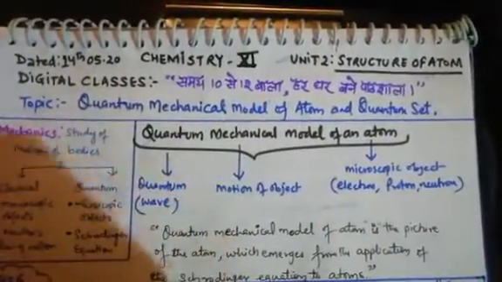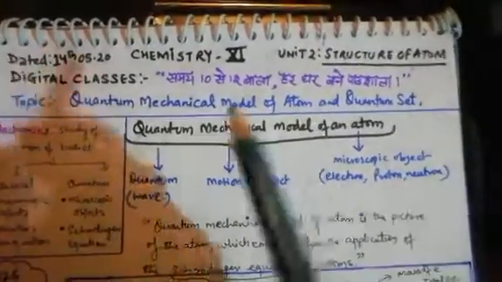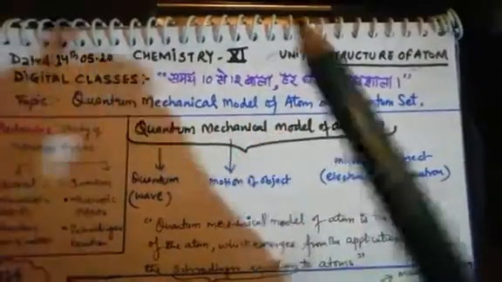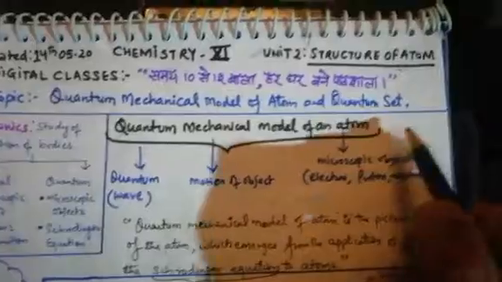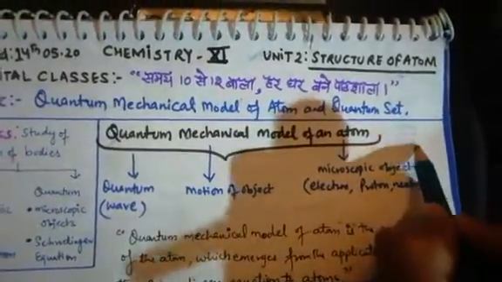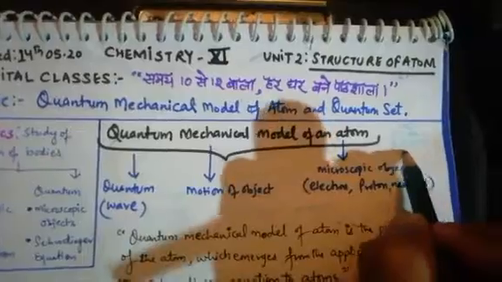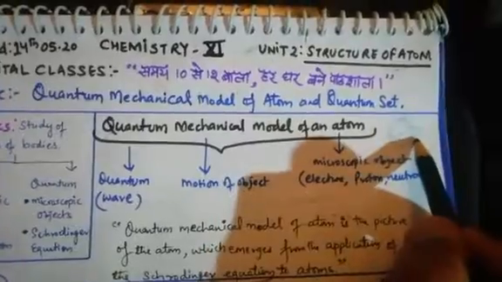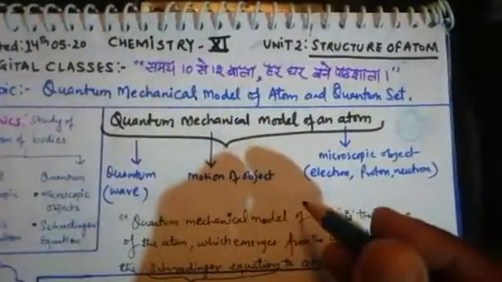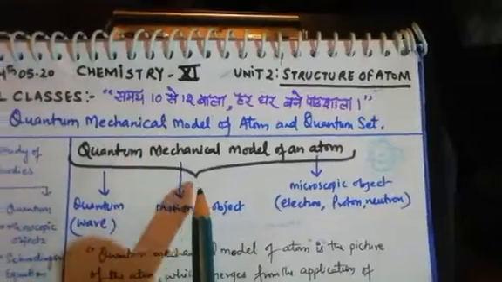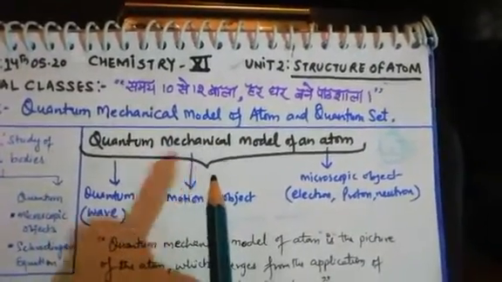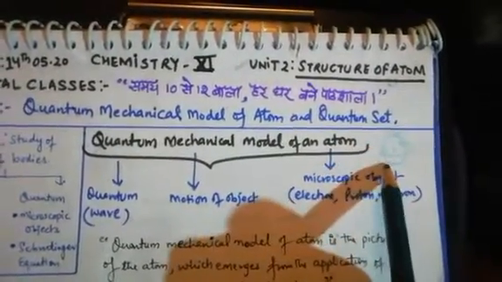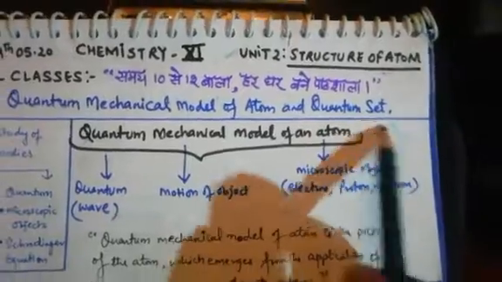There were limitations of Bohr's model. According to Bohr's model, the electrons are revolving around a fixed path. But according to the de Broglie equation and the Heisenberg uncertainty principle, the electron is not only revolving, it moves like a wave and continuously like a particle. That is the dual behavior nature. And according to the Heisenberg uncertainty principle, we cannot predict the velocity, movement or momentum of the electrons around the nucleus.